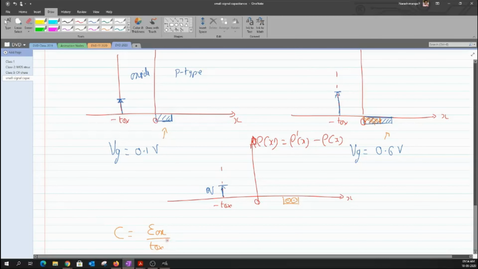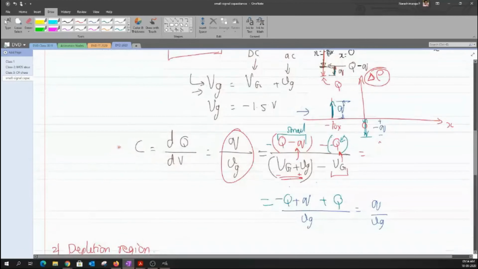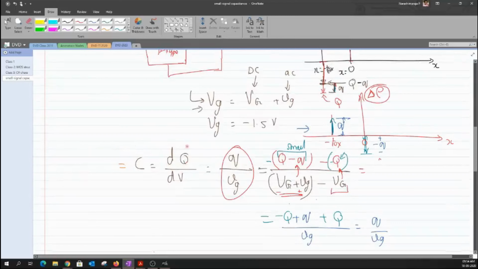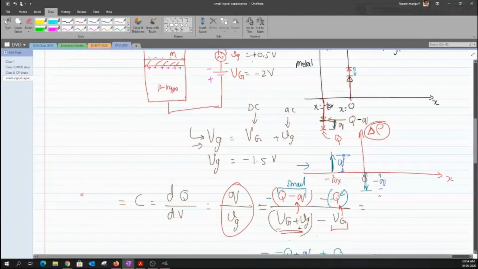We call this the oxide capacitance. I could use the same expression here, because the relation is similar, epsilon OX divided by the thickness of the oxide. The only thing is that the charge appears here. An equal increment in the voltage would create an equal increment in the charge, so the relation will hold in this case.